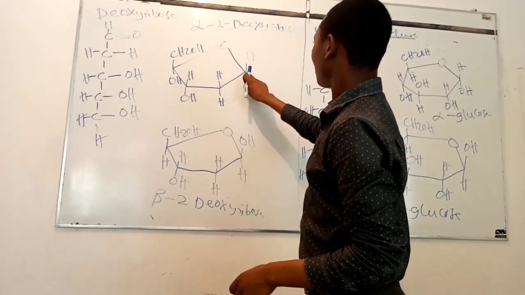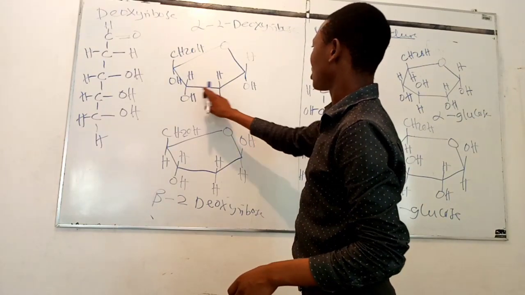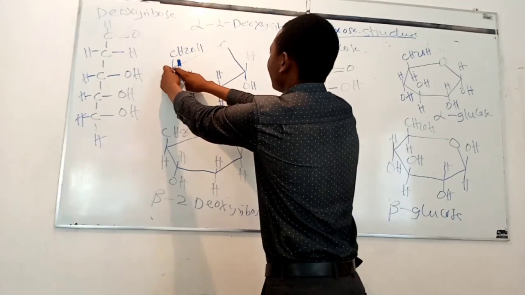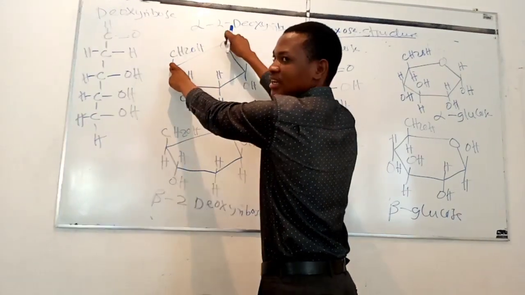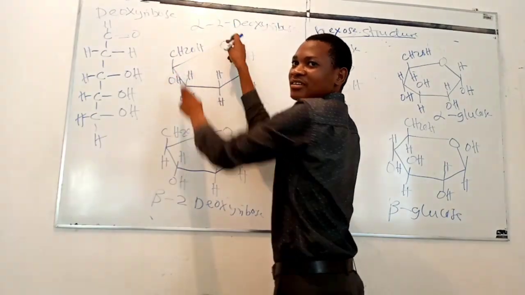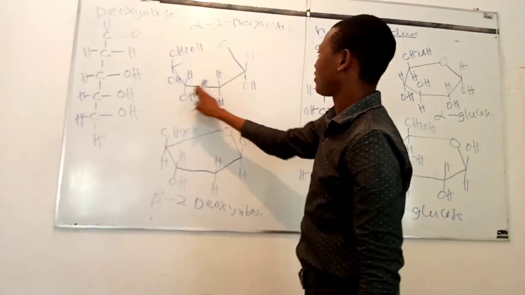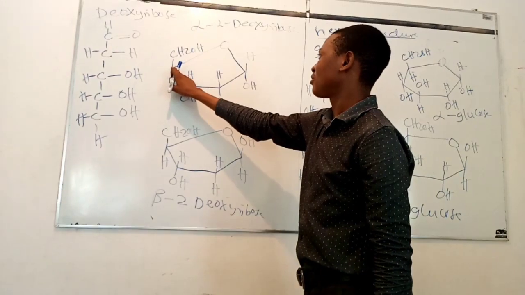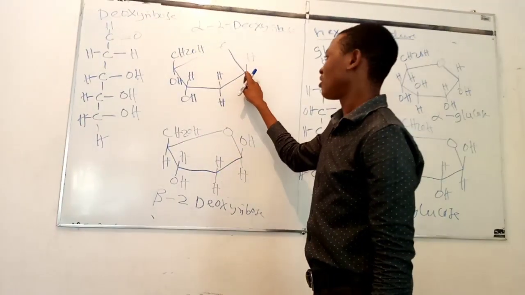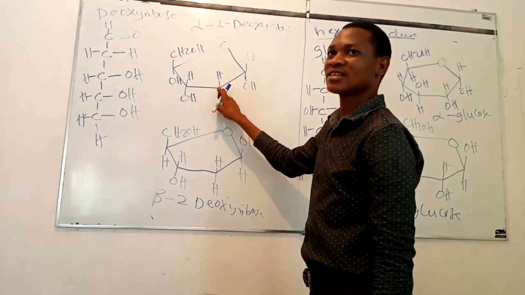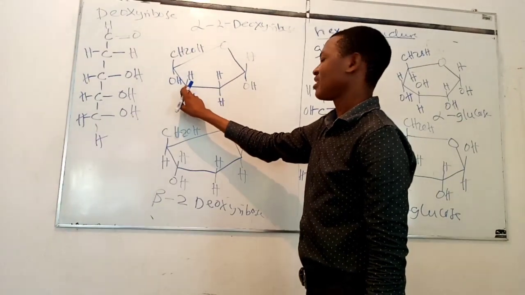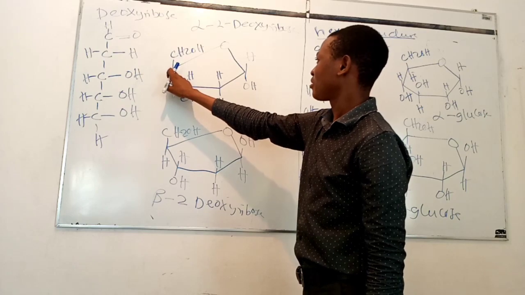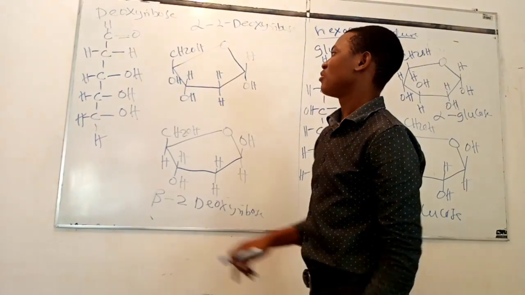So this is carbon number 1, carbon number 2, carbon number 3, carbon number 4. And the oxygen of carbon number 4 is this one, and it has become part of the ring. So we say this ring is 5-membered. The first member is the oxygen of carbon number 4. The second member is carbon number 1. Third member is carbon number 2. Fourth member is carbon number 3, and fifth member is carbon number 4.